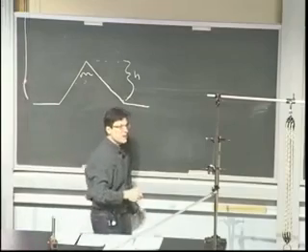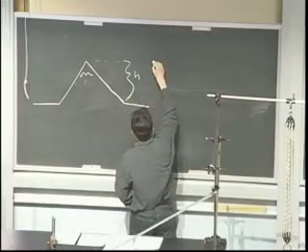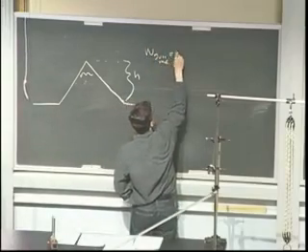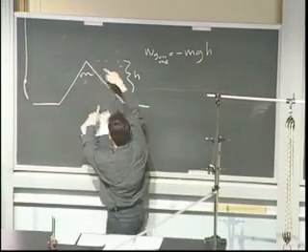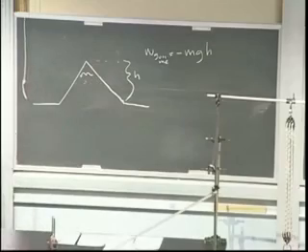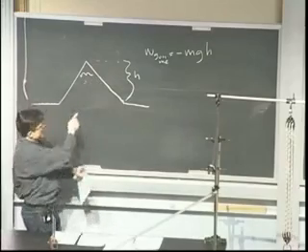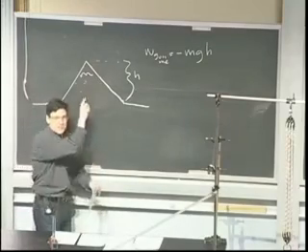The work that gravity did on me would be negative: my mass times g, in centimeters per second squared, times the height of the mountain. All I did was take that height, call it h, and plug it into this formula. It's negative because the force of gravity is pointing down, but delta x, or delta r if you want to be more general, is going up. So they're in opposite directions.